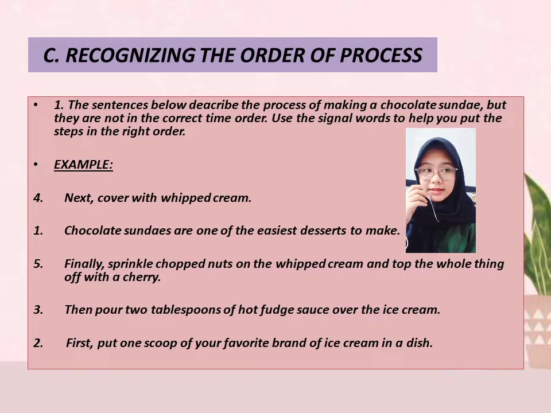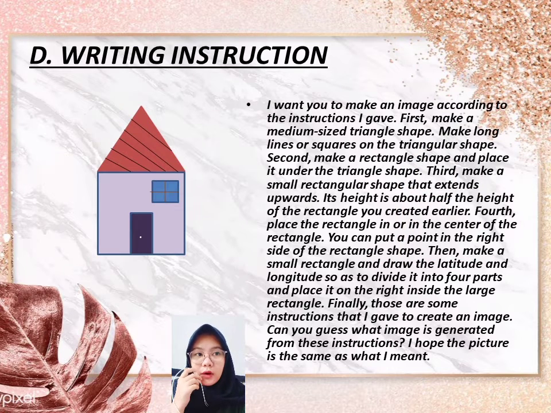The first is, chocolate sundaes are one of the easiest desserts to make. The second is, first put 1 scoop of your favorite brand of ice cream in a dish. The third is, then pour 2 tablespoons of hot fudge sauce over the ice cream. Fourth is, next cover with whipped cream. And the last is fifth, finally sprinkle chopped nuts on the whipped cream and top the whole thing off with a cherry. Alright, now about writing instruction.